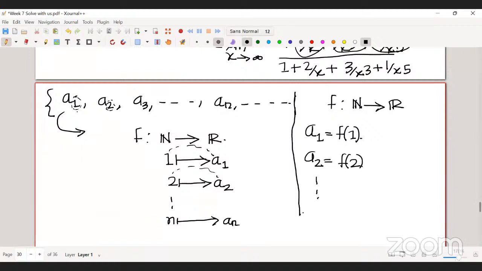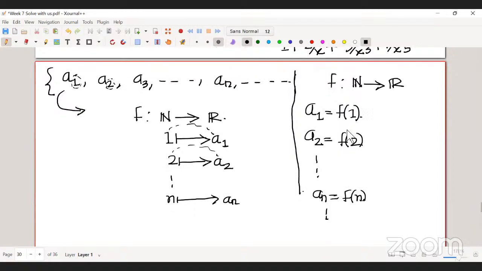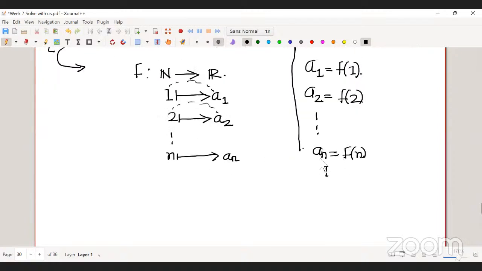And similarly, the nth element of the sequence, which is a_n, is nothing but f(n). Okay, this is how you consider it. So from the sequence, you get a function. From a function, you can get a sequence. More precisely, a sequence is nothing but a function from natural numbers to R.